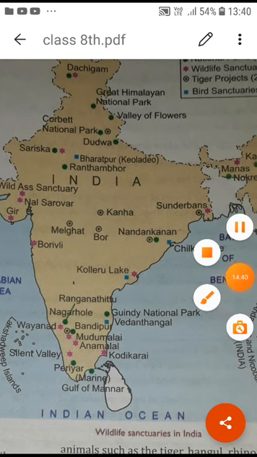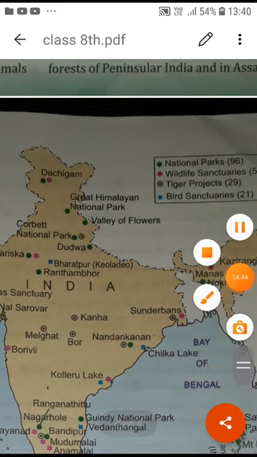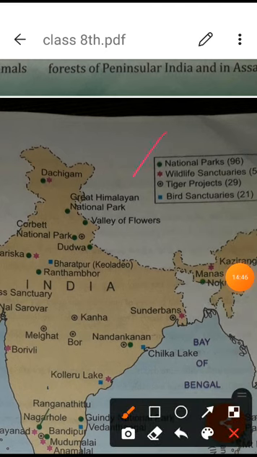So here you can understand, this shows the national parks in green, the stars are the wildlife sanctuaries, tiger projects, and bird sanctuaries. Some are very famous, like Corbett National Park in Uttarakhand, which is the oldest national park in our country.